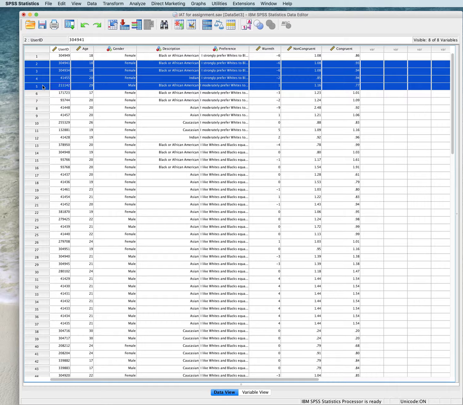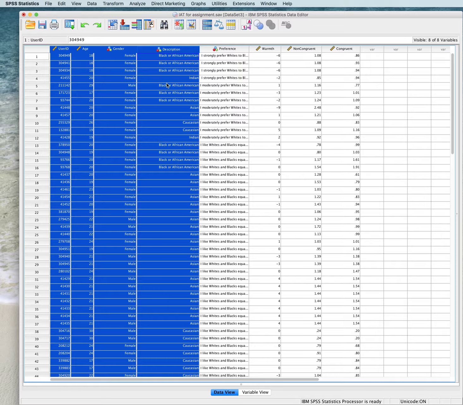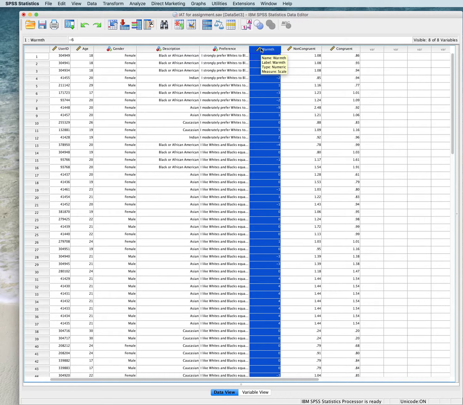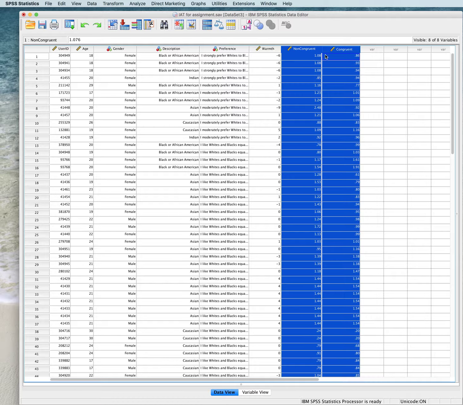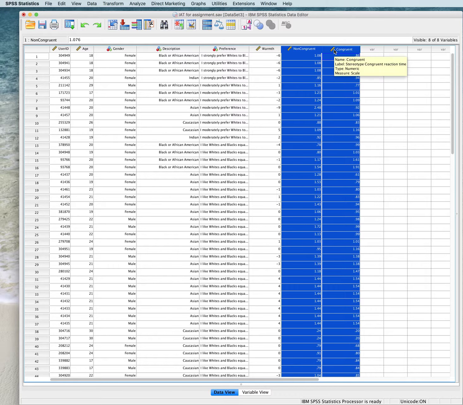Each one of these lines represents a participant. These are a participant's demographics. So the description is the participant who took part, their gender, their age, and that's just their user ID. And this is their preference towards blacks and whites and how much warmth they felt towards those groups. They also took part in these two conditions, and these conditions are therefore related in some way. In previous examples, there has been no relationship between two variables. So these are paired in some way. That is something very important that you've got to take into consideration when you're running your statistical analysis and choosing the correct test.